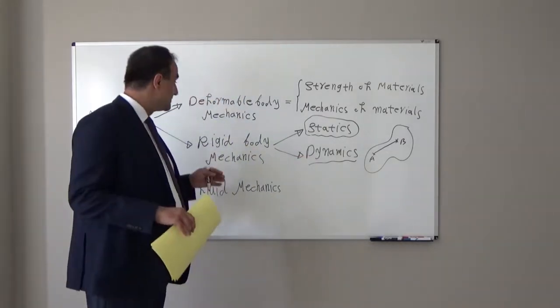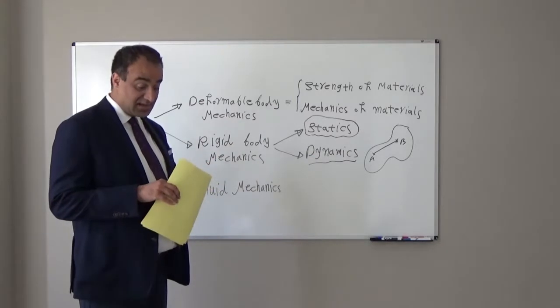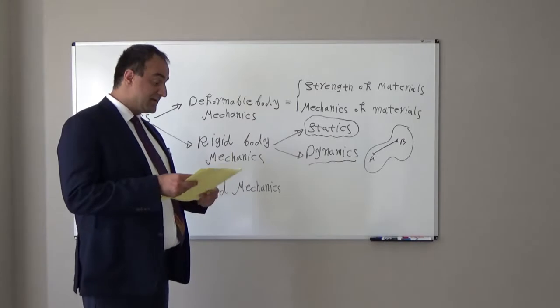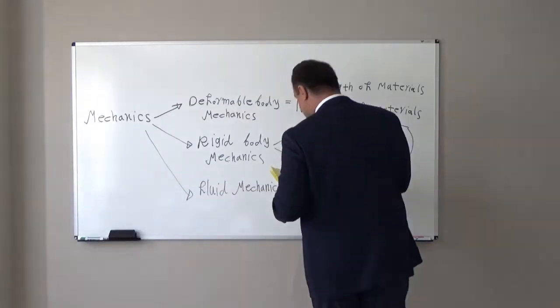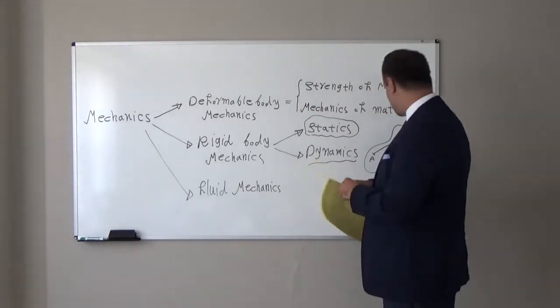So, in summary, deformable body mechanics is very similar to statics, but here we will consider deformation. Strength of material deals with forces and deformations that result from their acting on the material.